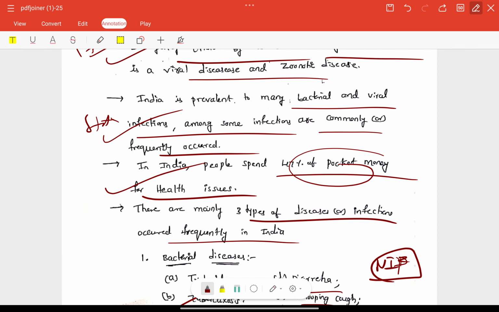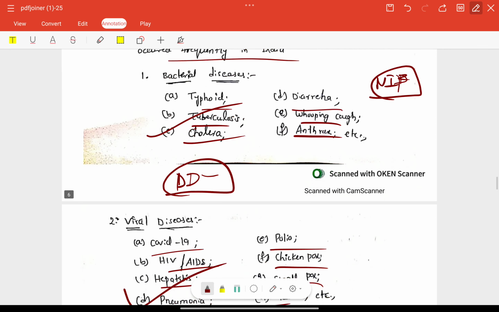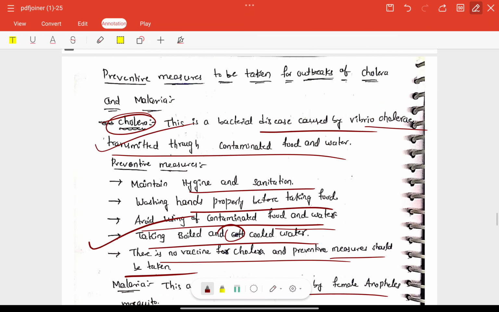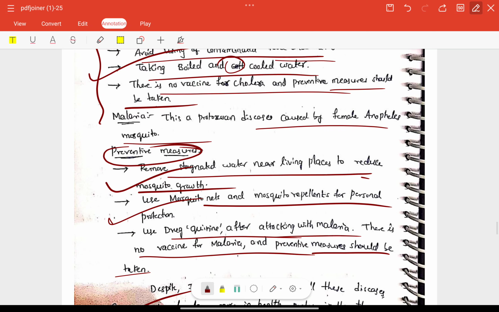Here the static part is also included, including some report. And finally, here, not only preventive measures to be taken for outbreaks of cholera and malaria, we need to give holistic measures, right? We need to focus on keywords here. Preventive measures can be adopted during outbreaks of diseases like cholera and malaria.